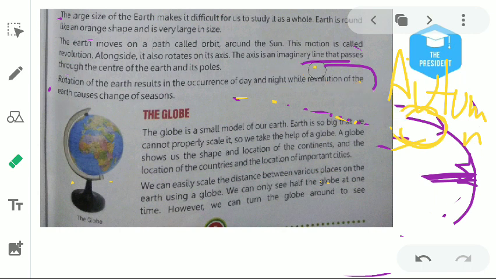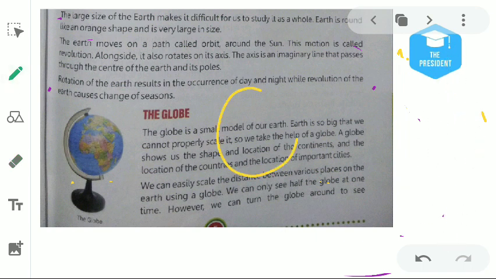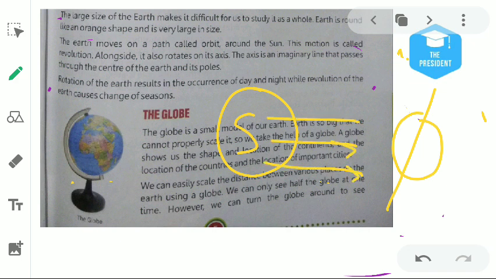How does day and night occur? Understood it also? This is the sun, and here is the earth. Sun rays fall on the earth, so the side which faces toward the sun, the rays fall on this part of the earth.